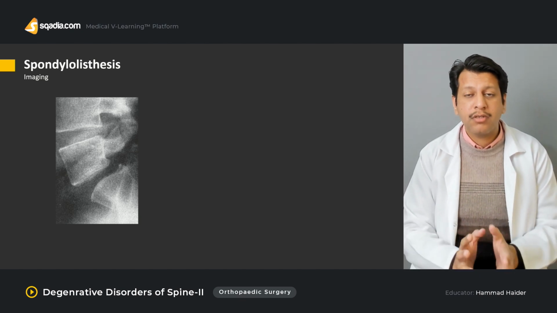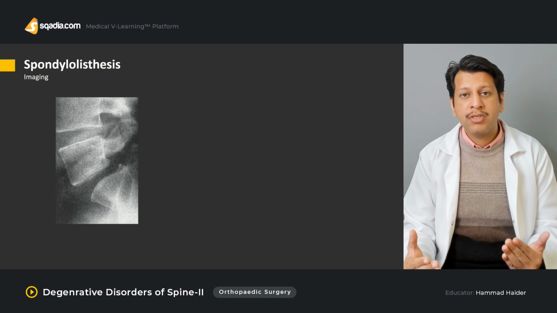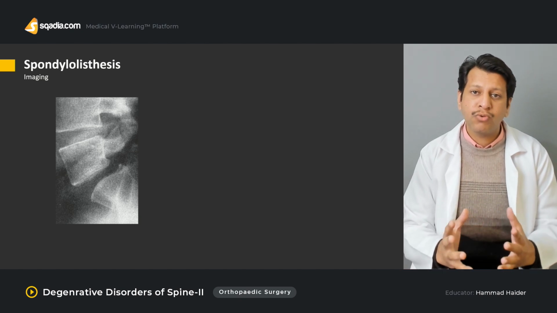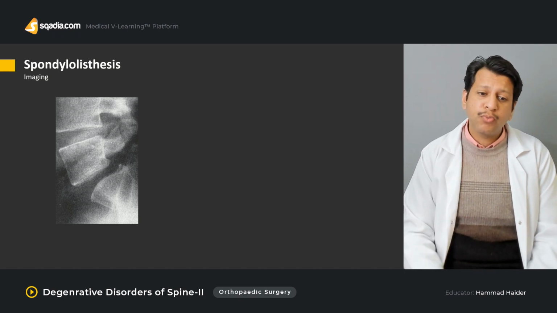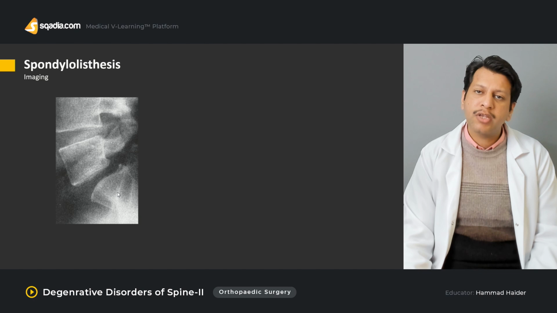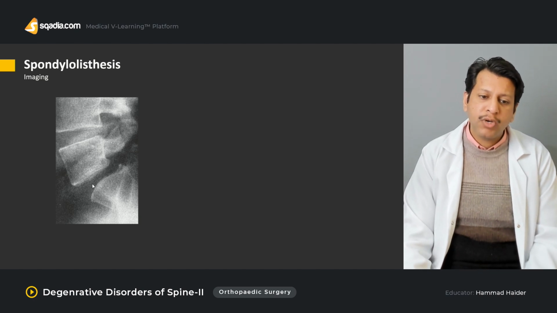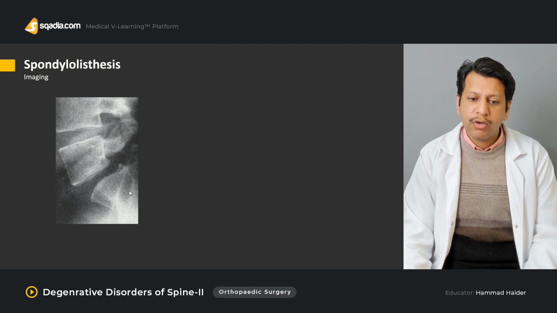Once it goes beyond 100%, this is called a grade 5 slip or spondyloptosis. This is one way of classifying it, by the degree of slip, so that we may know the severity of the slip. Why is it important? Because if we have a grade 1 or grade 2 slip, then we can fuse L5 to S1. If this is a grade 1 slip of L5 over S1, we need to just fuse them. But if this would have been a grade 3 or 4 slip, then this would be too unstable for the fusion.